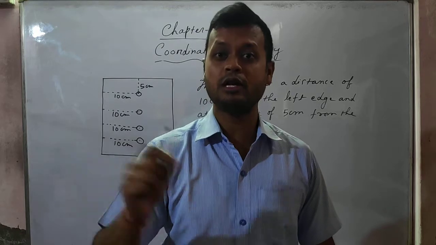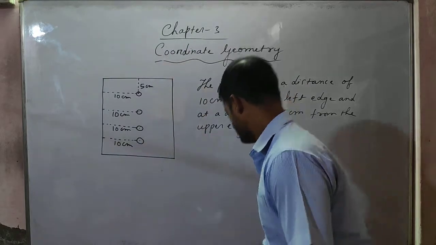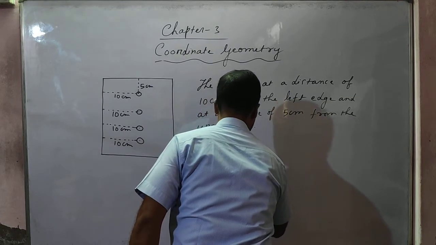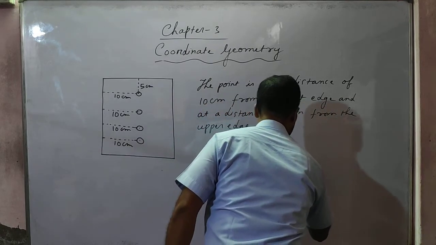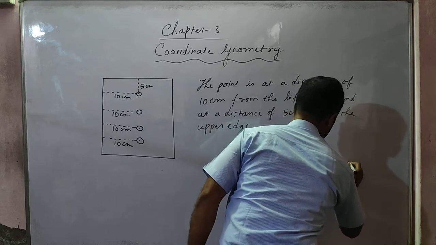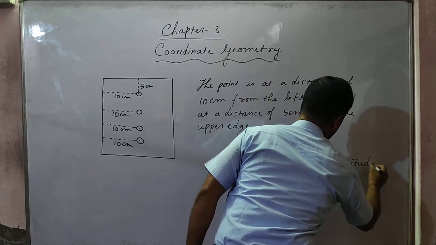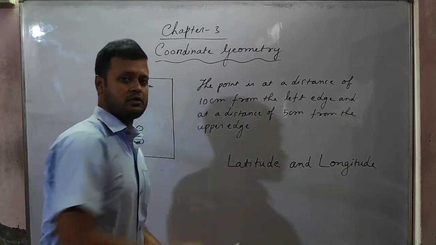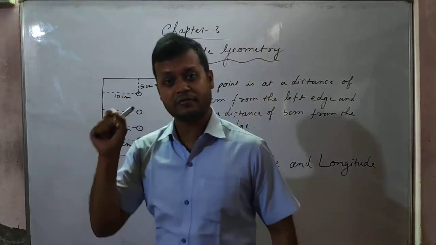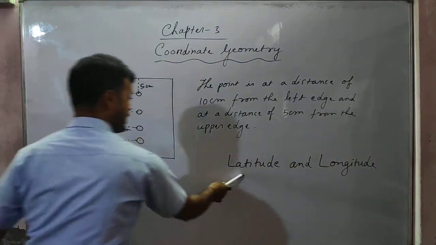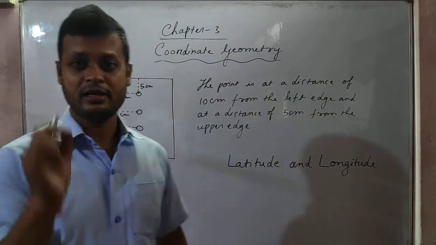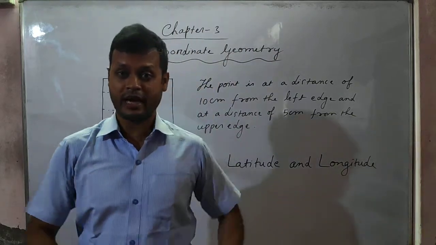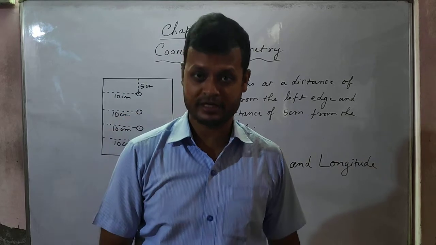If you give only longitude, it will not be enough. So yet again, two things are required to locate a point on any surface. The surface of the earth is also a surface, isn't it?